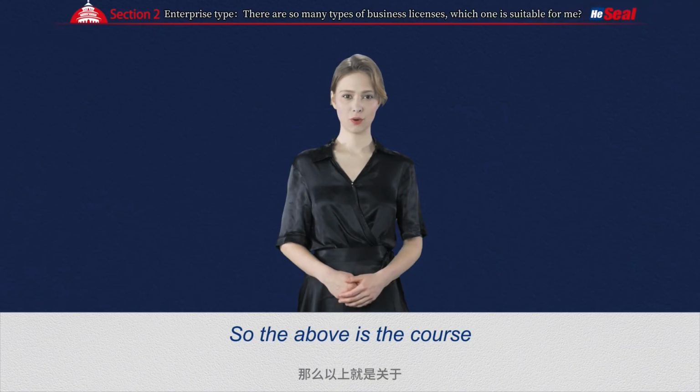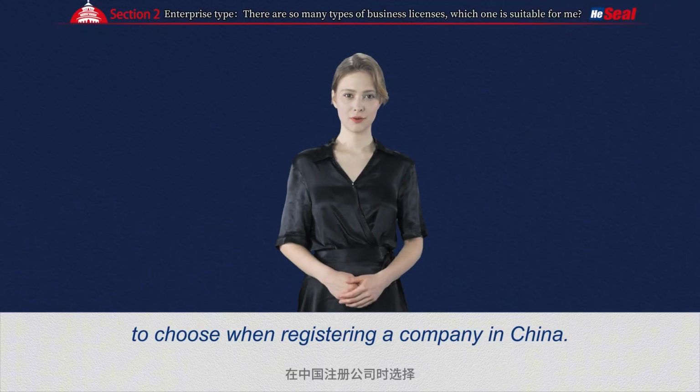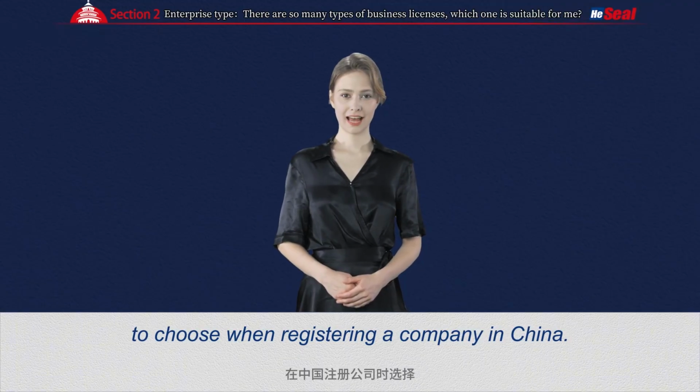So the above is the course about which type of enterprise is more suitable for you to choose when registering a company in China. I will stop here for now.